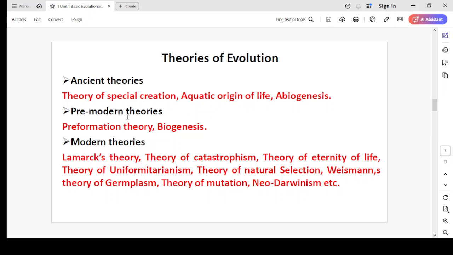Then we have pre-modern theories, preformation theory, biogenesis, and modern theories which we will study in detail. Lamarck's theory, theory of catastrophism, theory of eternity of life, theory of uniformitarianism, theory of natural selection, Weismann's theory of germplasm, theory of mutation, neo-Darwinism.